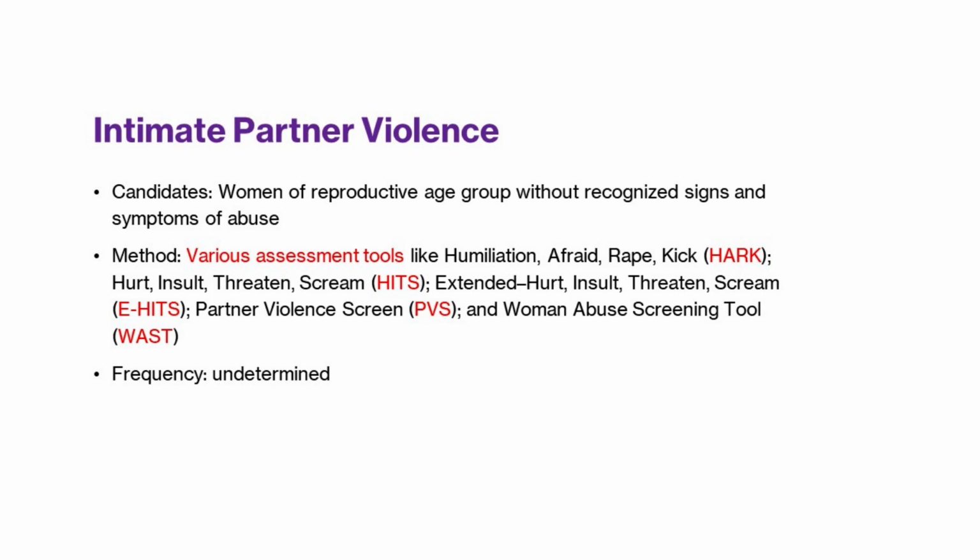Coming to intimate partner violence, the candidates are women of reproductive age group without recognized signs and symptoms of abuse. Methods are again various sets of tools based on questionnaires like HARK, HITS, E-HITS, PVS, and WAST. These questionnaires are usually directed to women of reproductive age group. Again, the frequency is undetermined in this case.